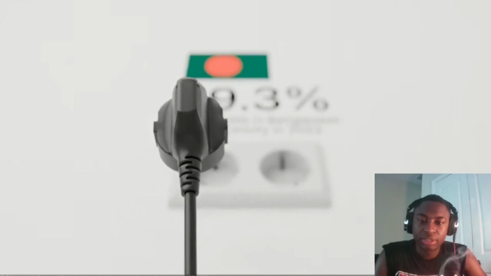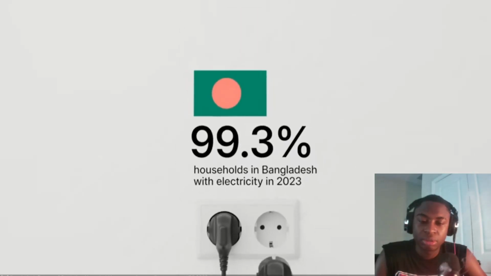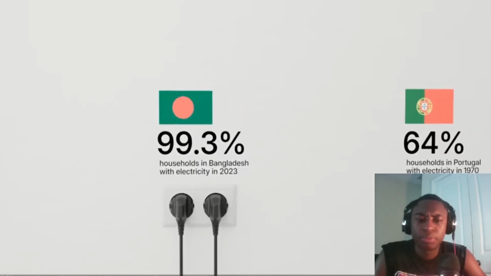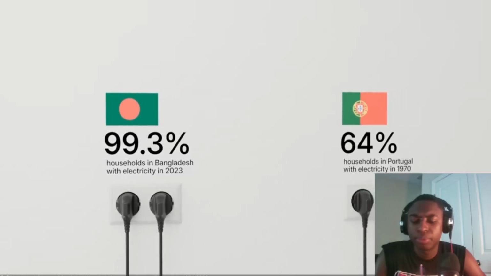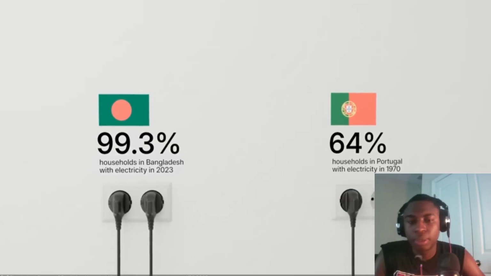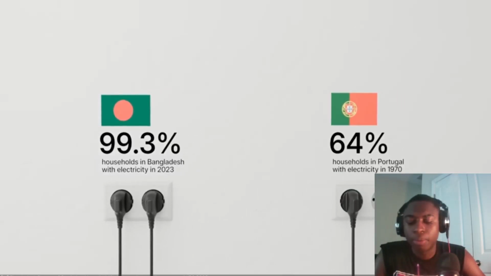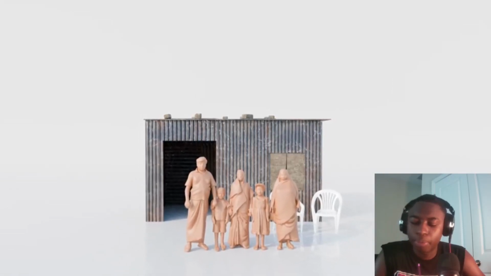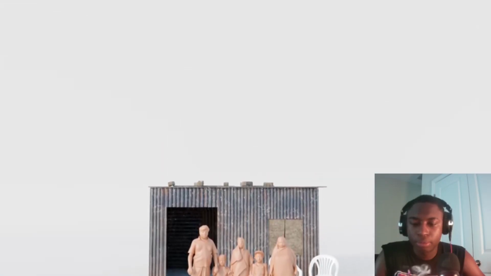House has electricity, like more than 99% of households in Bangladesh. This might not sound like a big deal, but in Portugal, a high-income country, the country where I'm from, if we go back to 1970, only 64% of the population had access to electricity. Some people think that countries like Bangladesh will always stay poor. But the reality is that Bangladesh, in some aspects, is already more developed than the Portugal my parents grew up in.